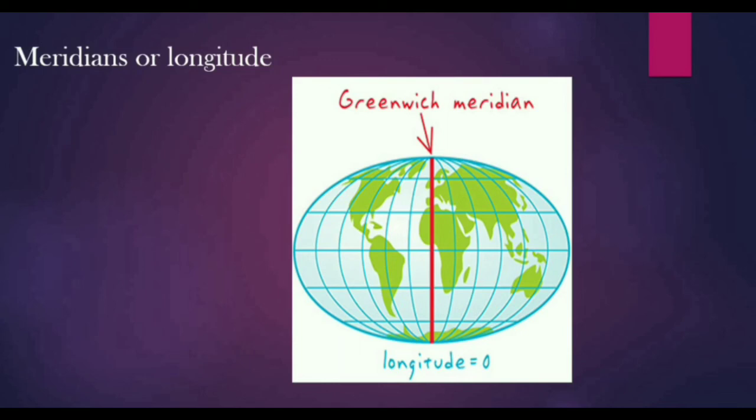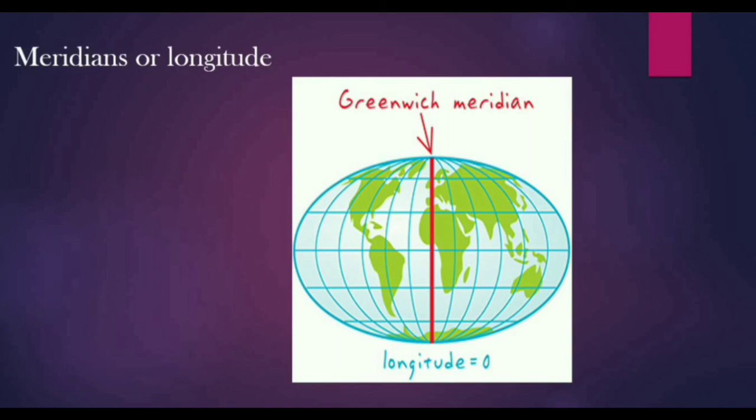Again you see, pay attention, plus 180 and minus 180 degree longitude meridians coincide directly opposite the prime meridian. This means just opposite to the prime meridian, it is a meridian of 180 degree, that is called International Date Line. That meridian is also plus 180 degree and minus 180 degree.